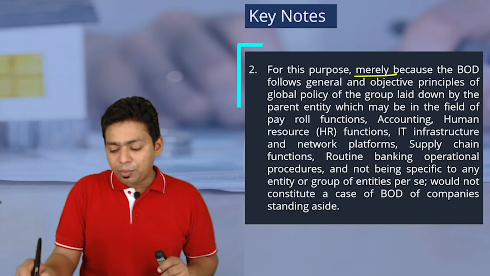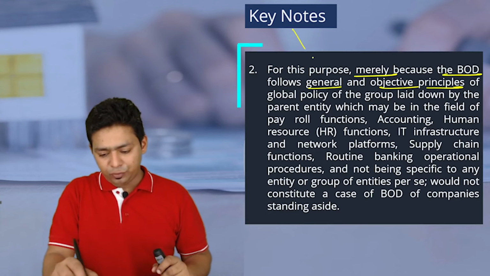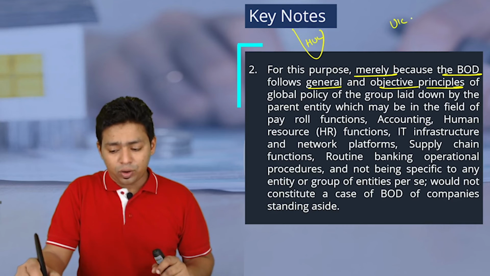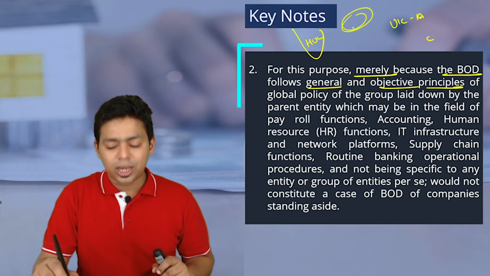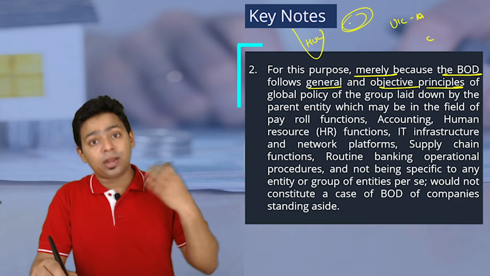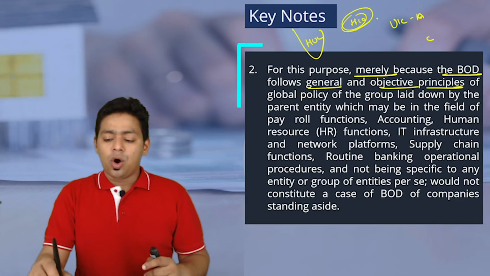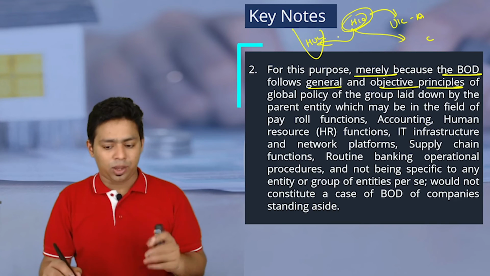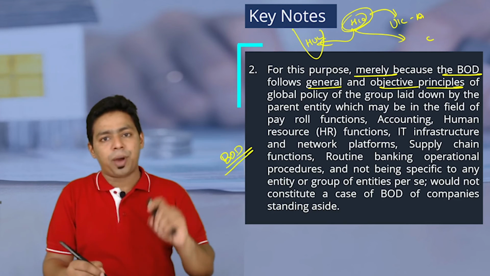For the purpose, merely because the BOD follows the general and objective principle. Sometimes what happens, if you are Hindustan Unilever and you are Unilever Australia, you are Unilever Canada, you have to follow guidelines given by your parent holding company. A parent holding company means a main holding company. All the countries are following some general guidelines given by the parent holding company. That doesn't mean Indian board of directors are not having their powers.